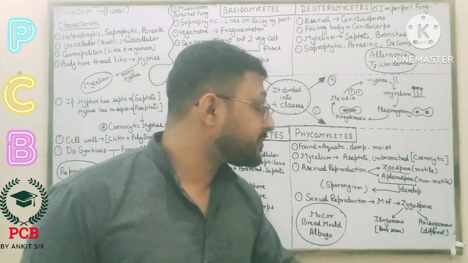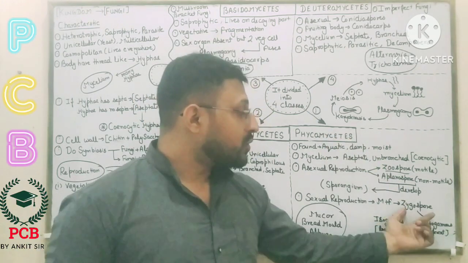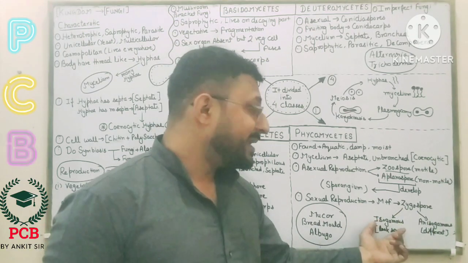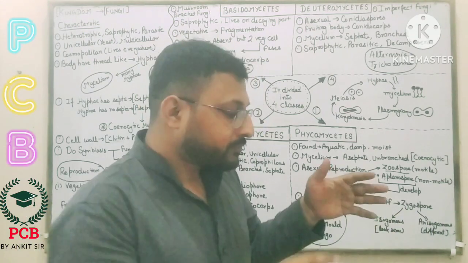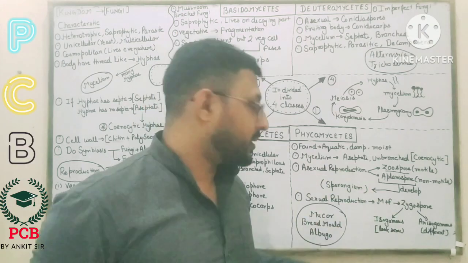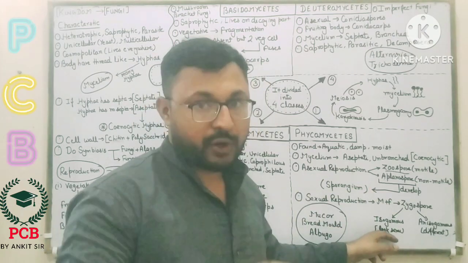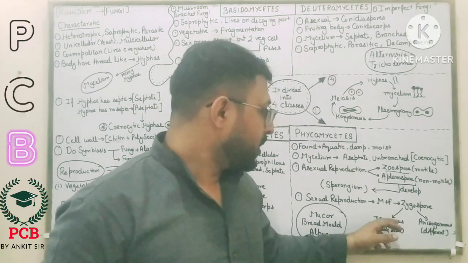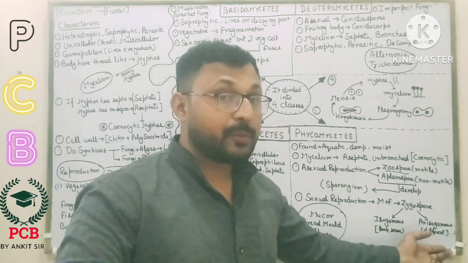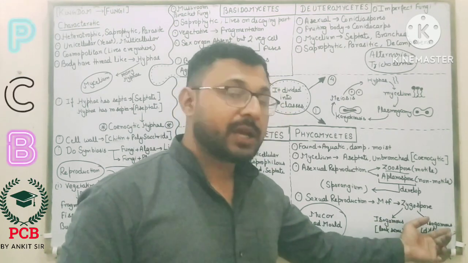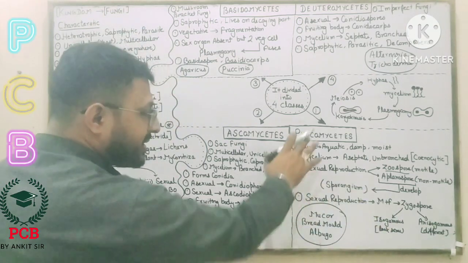Zygospores in phycomycetes. Zygospore is of two types. One is isogamous, just like in algae. They look like each other; morphologically, they look the same outside. That is isogamous. If morphologically they are different, these are called anisogamous. Clear? So this one is the phycomycetes.